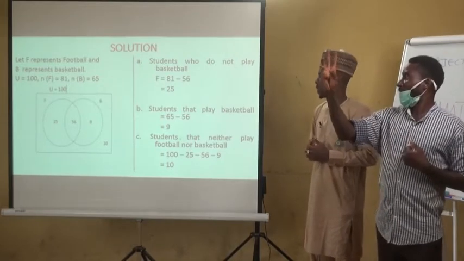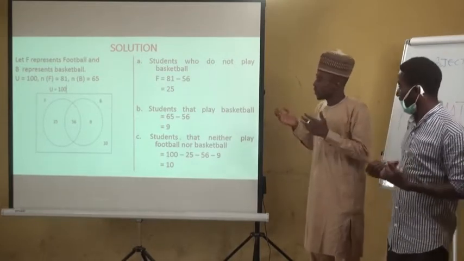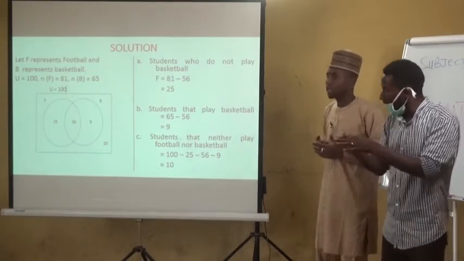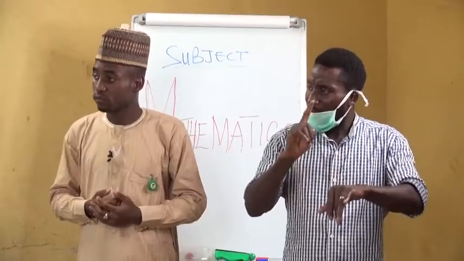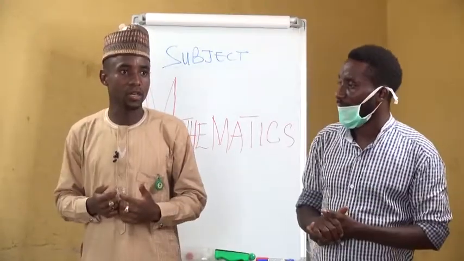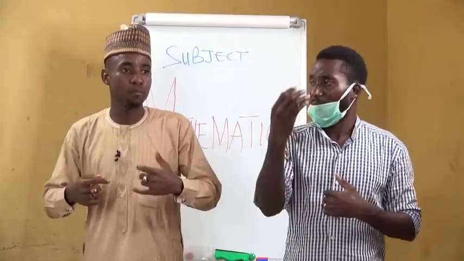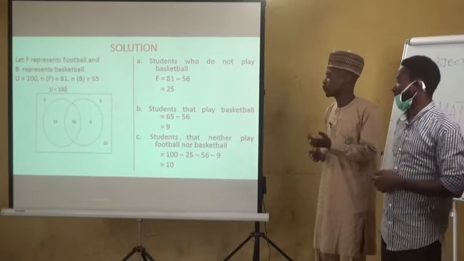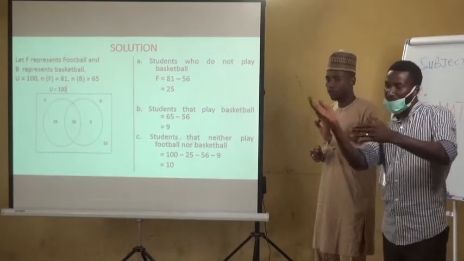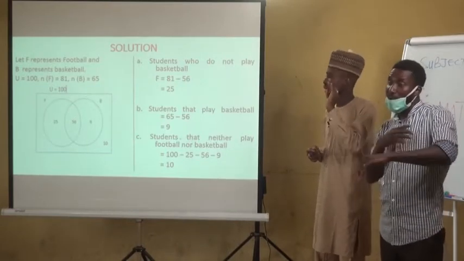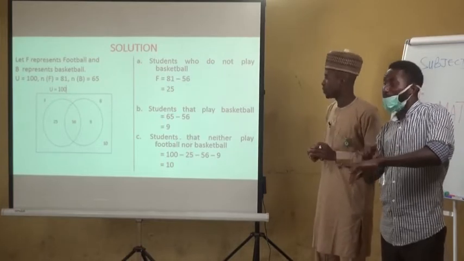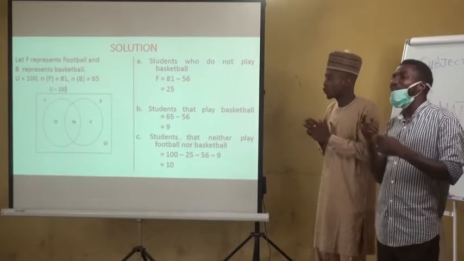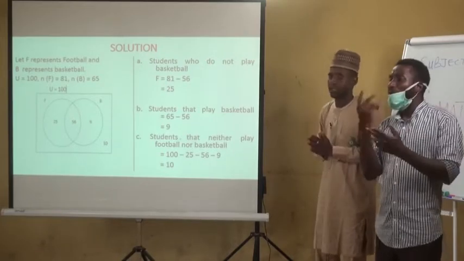But likewise, if you observe the circle of B, that is the subset of those that play basketball, there is an intersection of 56 that play both basketball and football. Now we have to subtract those that play both from 65, so that we will have the exact value of those that are playing basketball only.